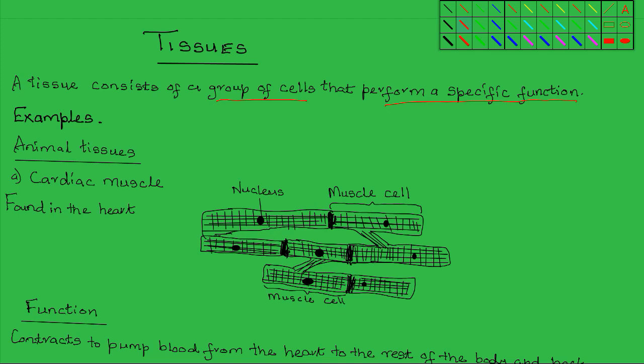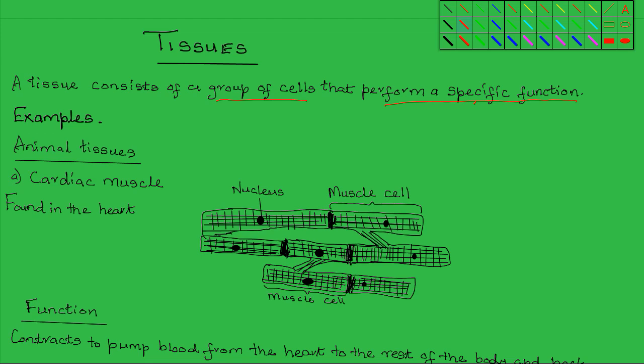Now, obviously, for them to be able to perform one specific function, they must all have the same structural modifications. So usually, tissue consists of cells that have similar or the same structural features that enable them to perform their function.